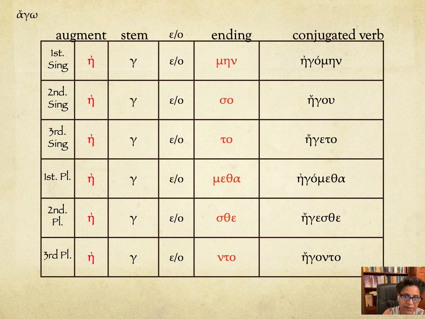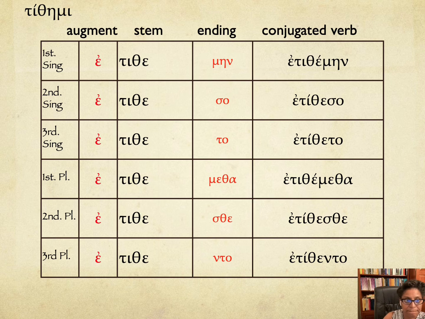Agеto, he used to lead. Agometha, we used to lead. Agesthe, you all used to lead. Agonto, they used to lead. Or they were leading, another option.